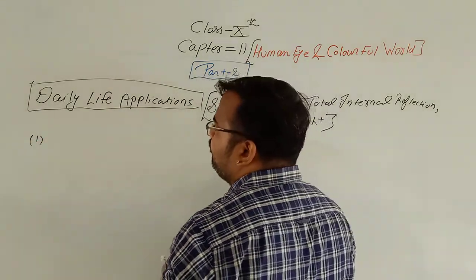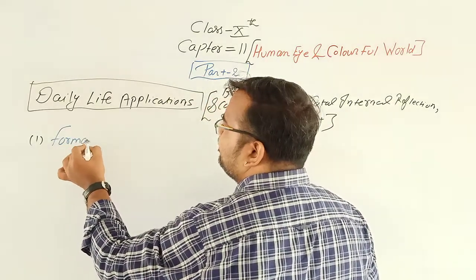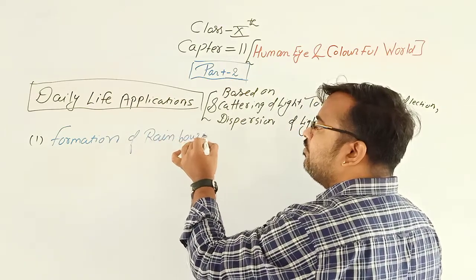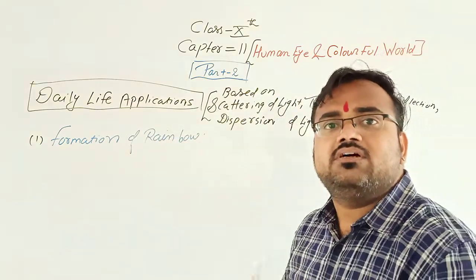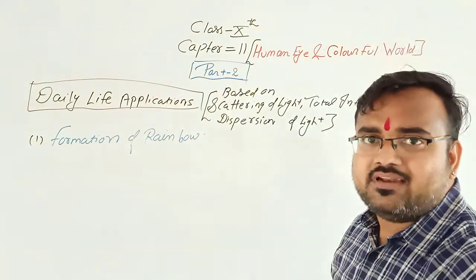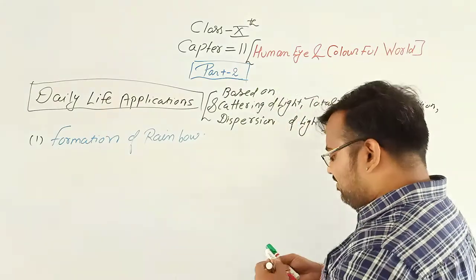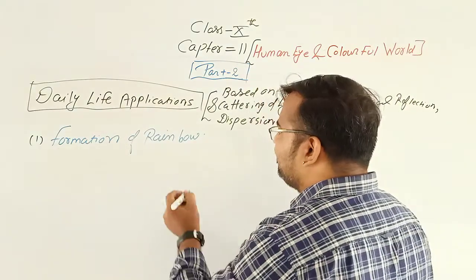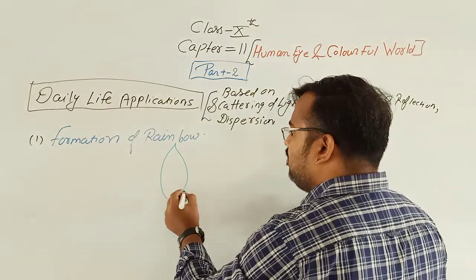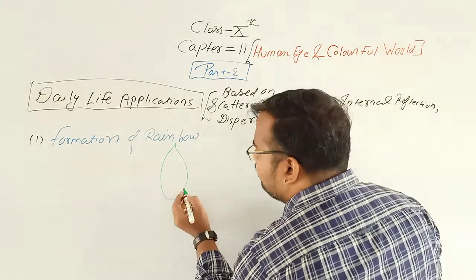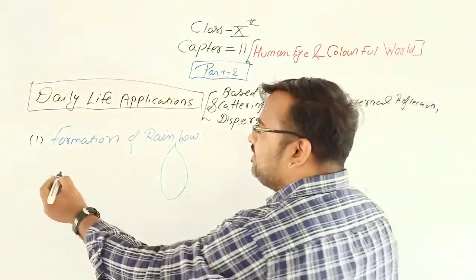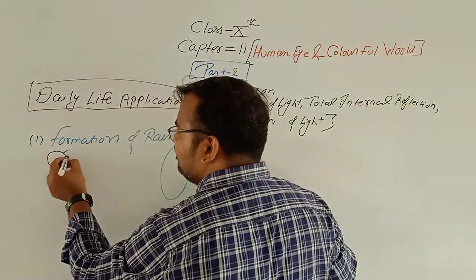Formation of rainbow. Clear? Now we are going to see how the rainbow is formed. See, in the rainy season, in our environment, some water droplets are present. For example, this is a water droplet present in our environment. See, the light from the sun,